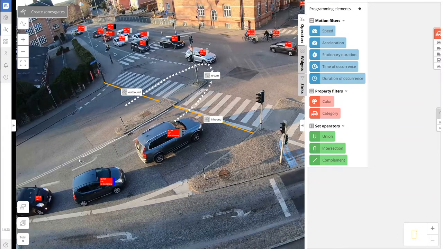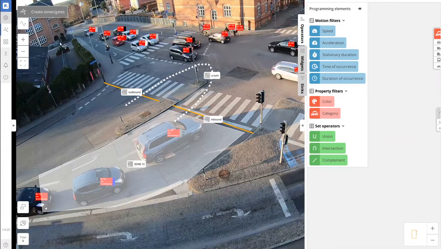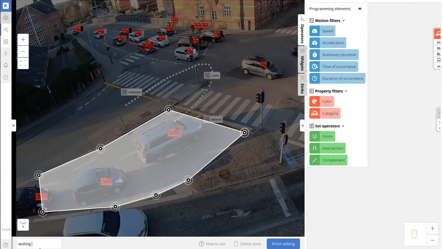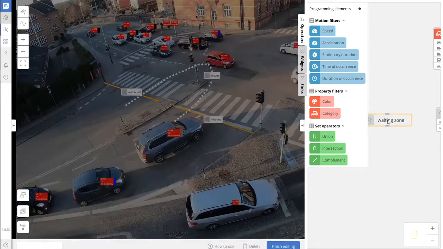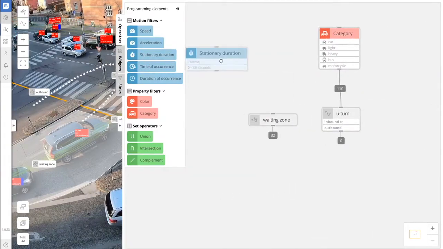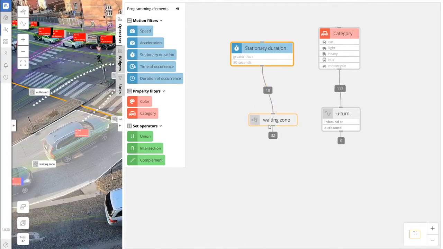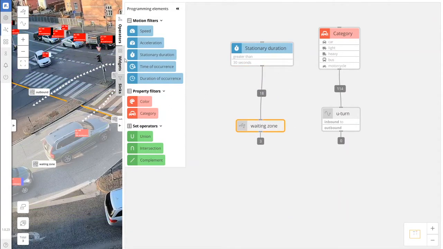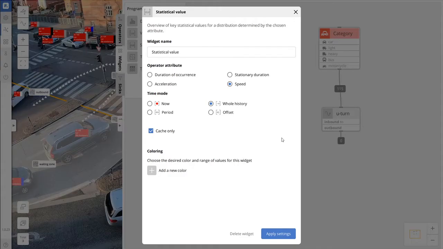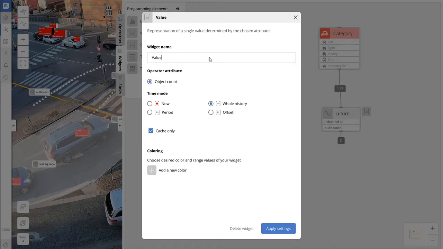Let's create one more sensor for detecting vehicles waiting on a traffic light. We'll create a zone where we want to monitor vehicles and we add there a stationary filter. We'll consider a car stationary for more than 30 seconds. And voila, we have a waiting sensor. Now we can add widgets to each filter, such as a statistical value to the stationary time or a simple value to the violations of traffic rules.